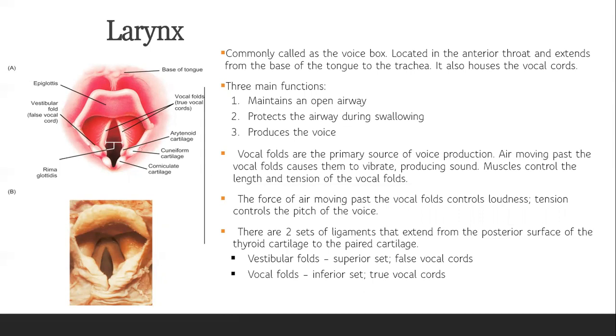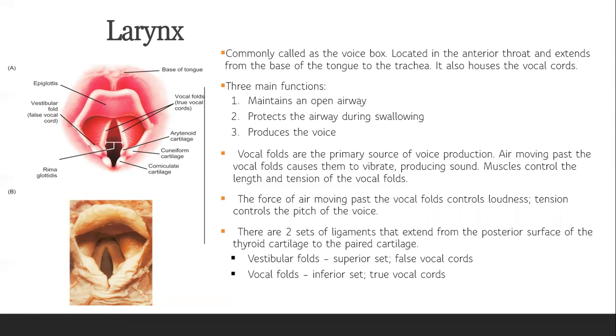production. The air moving past the vocal folds causes them to vibrate, producing sound, and muscles control the length and tension of our vocal folds. This is the vocal folds, or the true vocal cords, this one. Then we have our false vocal cord, the vestibular folds. The force of air moving past the vocal folds controls the loudness, and tension controls the pitch of the